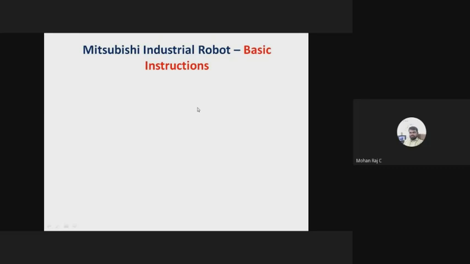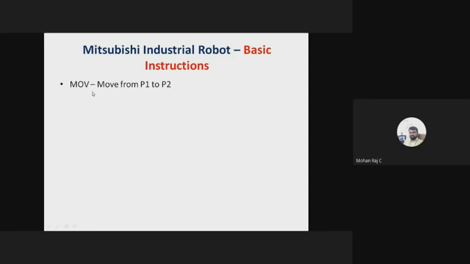What are the basic instructions to create the program? With the help of these instructions only, I am going to show the demonstration. There are less than 10 fundamental instructions. If you know these fundamental instructions, you can create your own program. The first instruction is the move instruction. If you want to move the robotic arm from one point to another point, you can use this instruction.